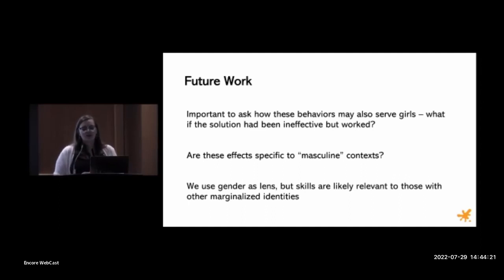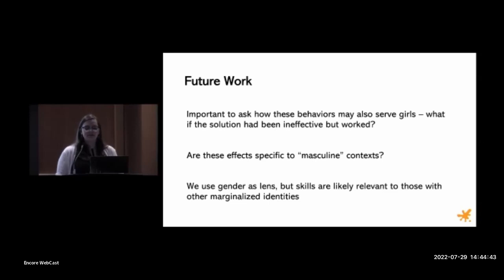For this reason, we're currently in the process of performing some additional coding to quantify girls' persistence. And we controlled for differences in video gaming skill, but of course, video games are traditionally viewed as masculine, so it may be possible that children were sensitive to this, and that these gender differences may not persist in more neutral or feminine stereotyped contexts. So we hope to disentangle this in future work.